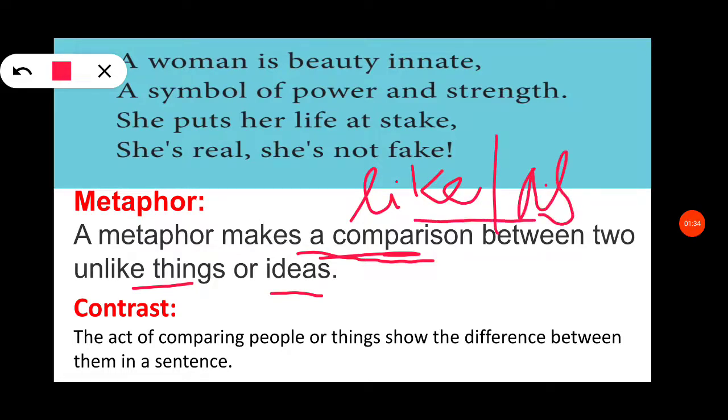If like and as is present in a sentence, that is called simile. The simile is used also to compare things. For example, Priya looks like Divya. Here we are using the word like, so that is called simile.